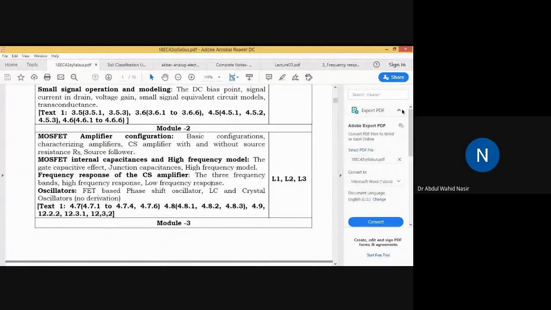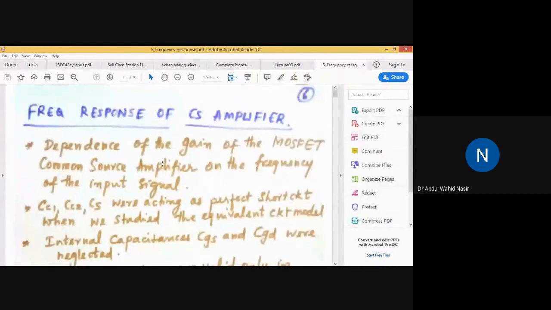So anyone, see the frequency response of the amplifier. You understood why we are going to study the frequency response of the amplifier. The first reason is the dependence of the gain of the MOSFET common source amplifier on the frequency of the input signal.